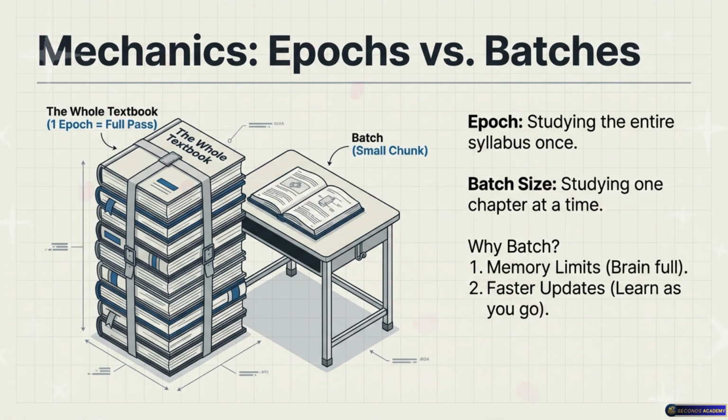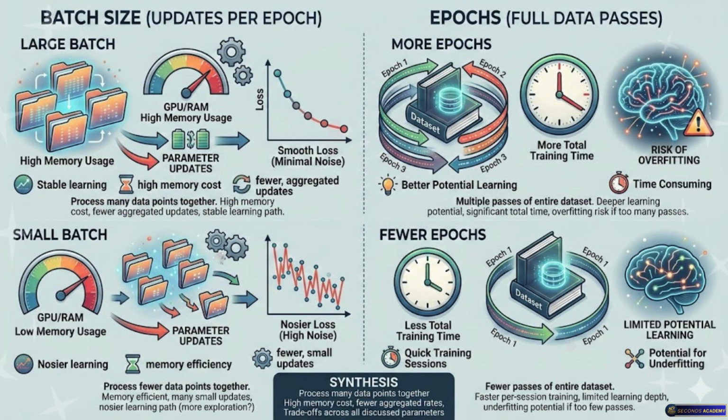Ah, so we study the textbook in chapters. Yes, we study in chunks. Batches are strictly for computational practicality, so one epoch might consist of many, many batches. But wait, is there a trade-off there? Always. If the batch size is too small, the calculated gradient is very noisy. Why is it noisy?